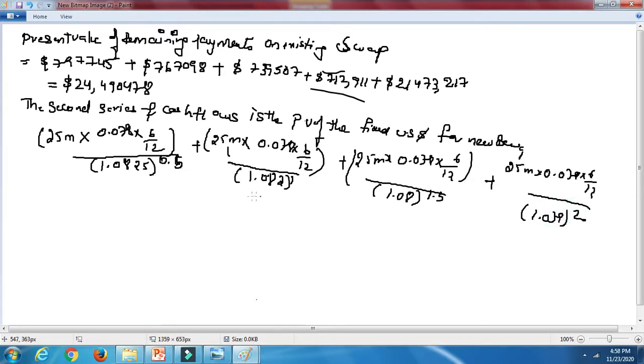And lastly you are going to take the $25 million principal amount also, divided by 1.09 power 2. This would be the second year, right? So that also you need to take down.